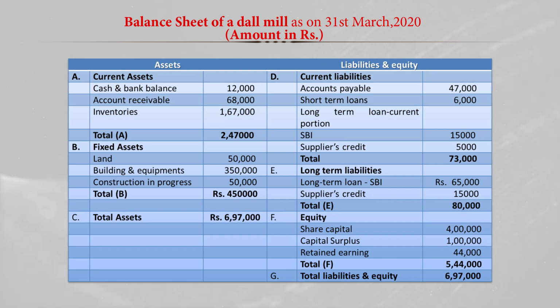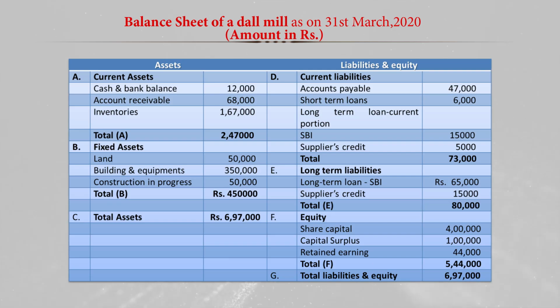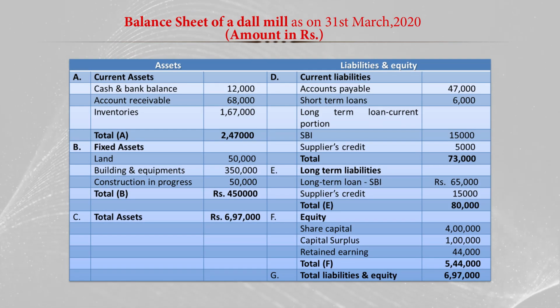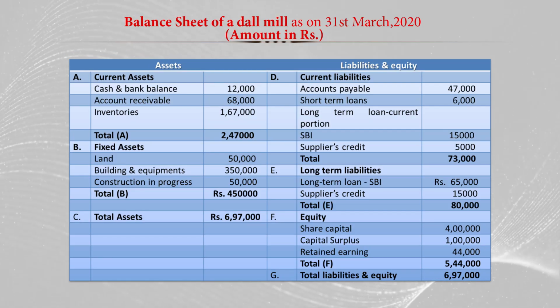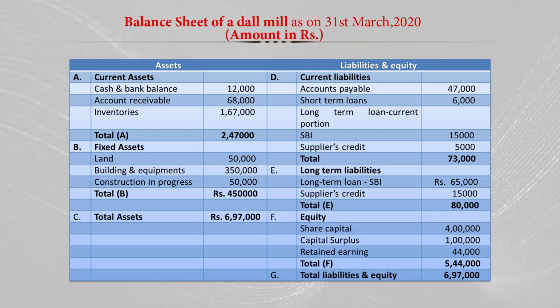So, total equity here is 5 lakh 44,000, and when we add this owner's equity or total equity of 5 lakh 44,000 to the total liabilities, long term and short term liability, the total liability plus equity becomes 6,97,000.